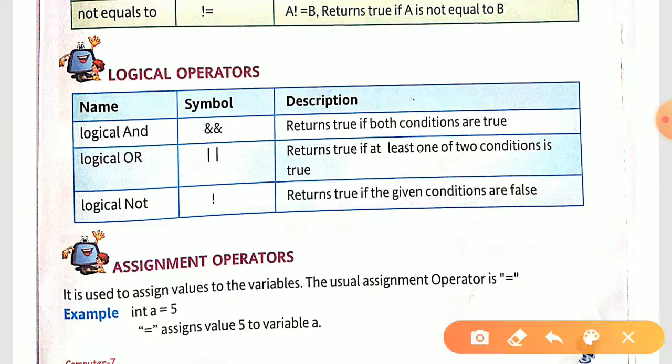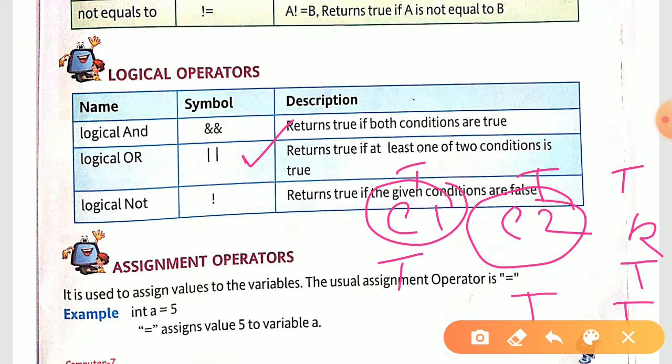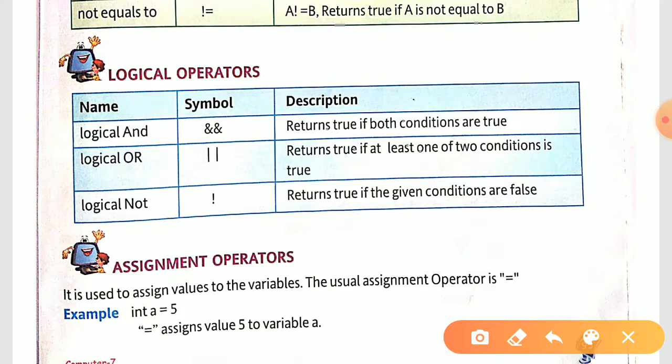About your logical or operation, again we are having two conditions, c1, c2, and the result is over here. Or states, if c1 is true, then the result will be true. If c2 is true, then also the result will be true. And if both are true, obviously the result is true. So for getting the true condition, any of the two conditions must be true. If either one is true, your result will be true. Okay, that is about logical or. About logical not, it is particularly your inverter. It means if you are having true, it is going to give you false. If you are having false, it is going to give you true.